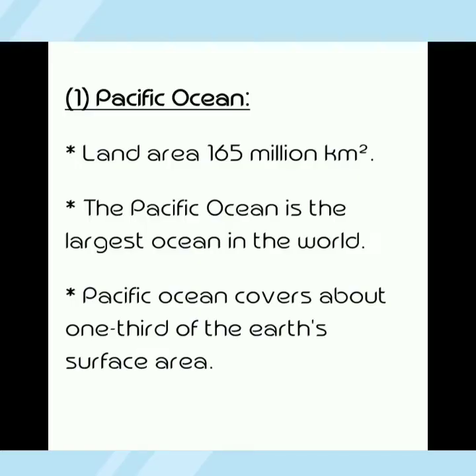Number 1, Pacific Ocean. The area of the Pacific Ocean is 165 million square kilometers, and the Pacific Ocean is the largest ocean in the world. The Pacific Ocean covers about 1/3 of the Earth's surface area.